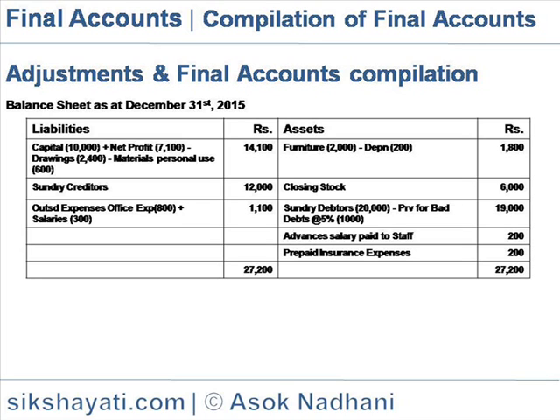The asset side is furniture 2,000 minus depreciation provided 200. So the WDV value is 1,800. Closing stock is 6,000. Sundry debtors 20,000 minus provision for bad debts at 5%, that is 1,000. So the net amount is 19,000. Advance salary paid to staff is 200, and prepaid insurance expenses is 200. So the total of balance sheet, assets and liabilities, is 27,200.